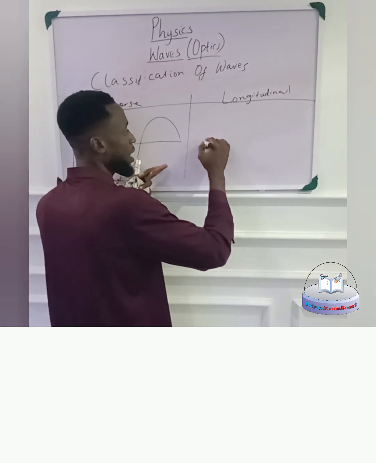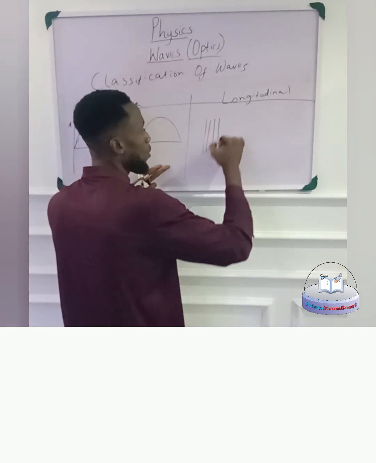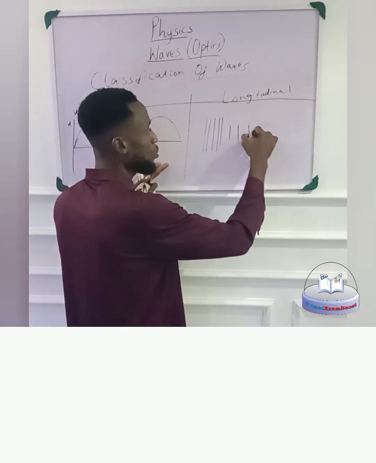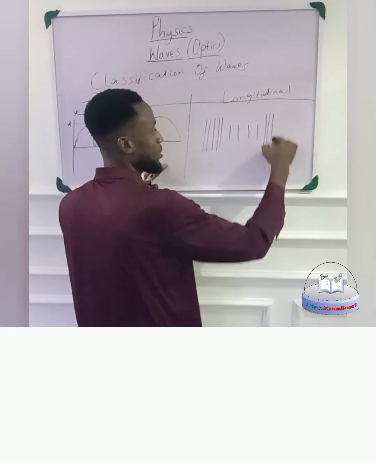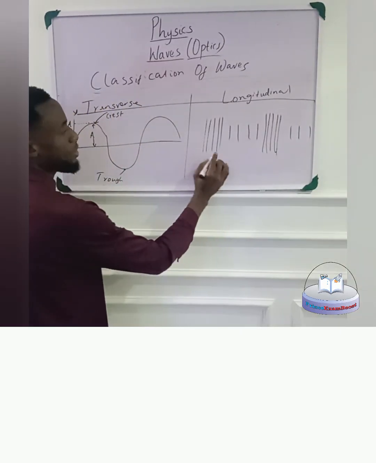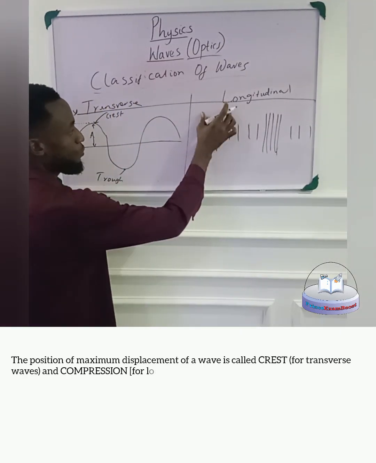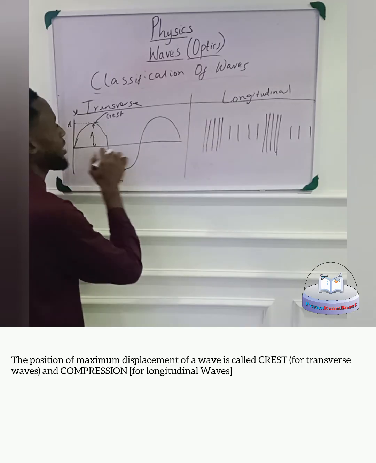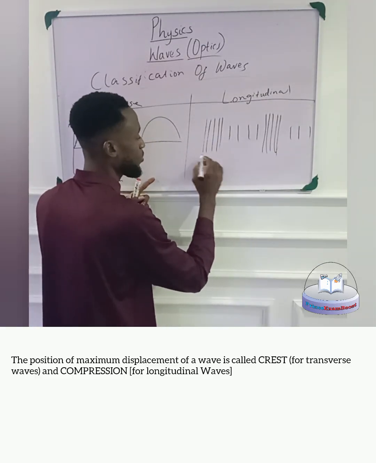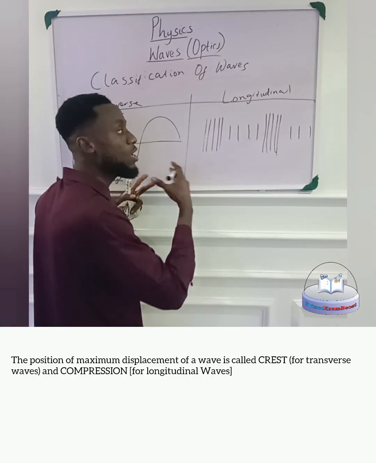And the waveform can be drawn like this. We just draw lines close to themselves, and then we have a little space out, and then we go closer to themselves again, and then we have space out. So these places where the wave lines are clustered together represent the crest that we had for the transverse. This represents the areas where there was maximum displacement.